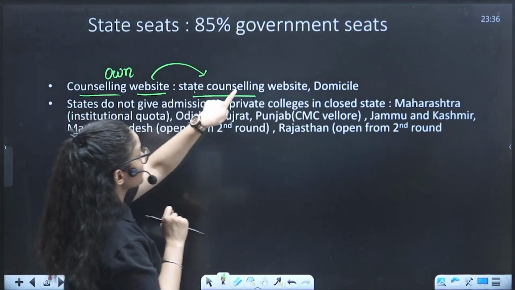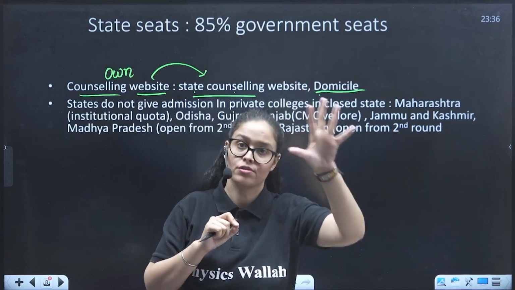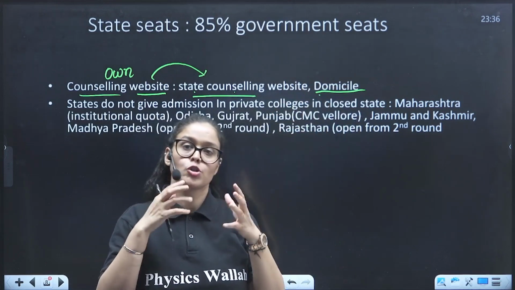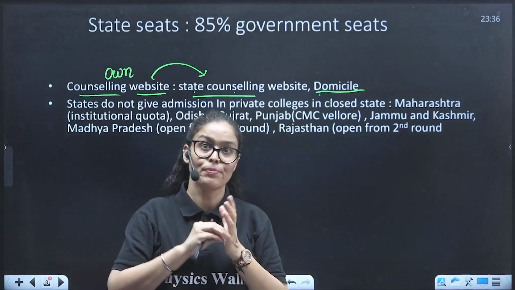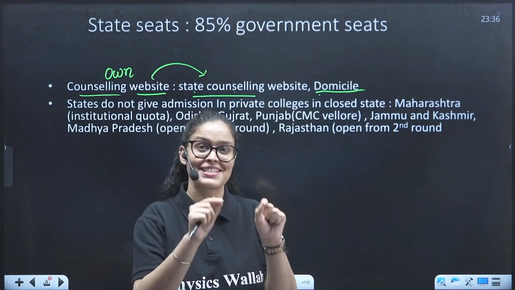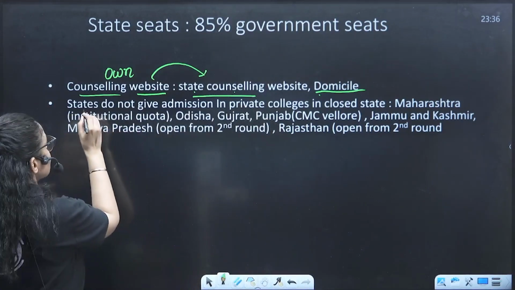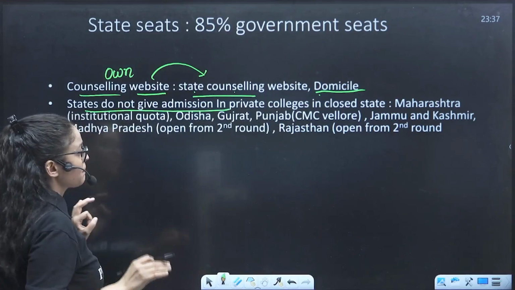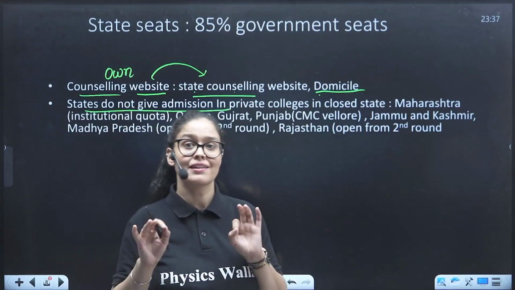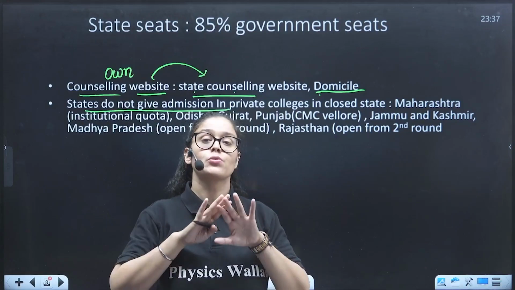On the state counseling website, you have to show them the domicile or some other documents that they are asking for. Make sure you have all the documents available that prove you belong to that state. Some states do not give admission in the private colleges to outsiders, and these are known as closed states.